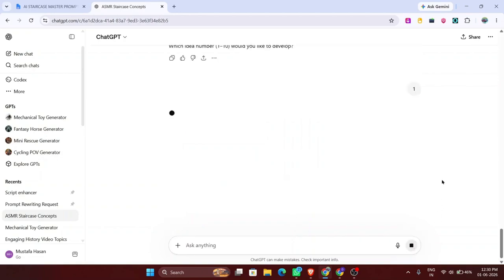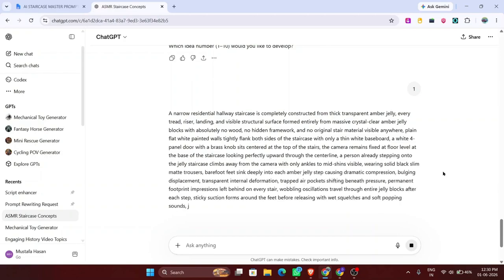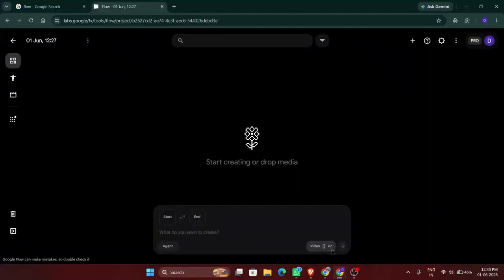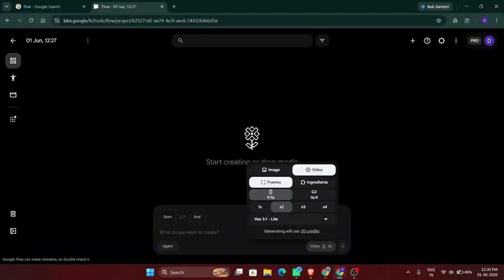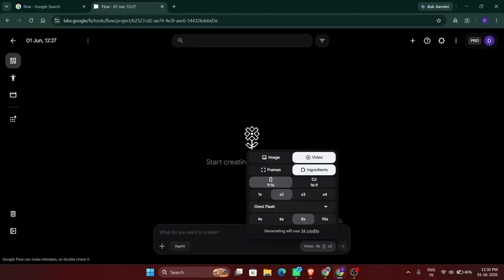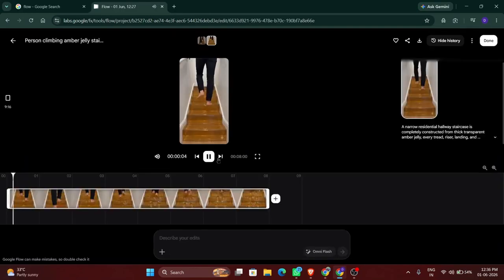Hit enter, and in just a couple of seconds, ChatGPT will provide you a complete text to video prompt ready to use. Copy the prompt and head over to Google Flow. Select the video option, choose ingredients, and select your desired video model and number of outputs. Paste the prompt in and hit enter. In just a few seconds, your viral AI staircase video is completely ready to go viral on the internet.